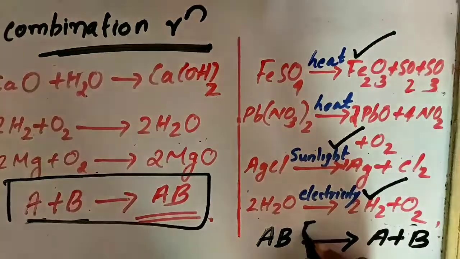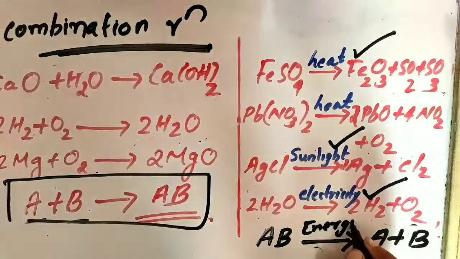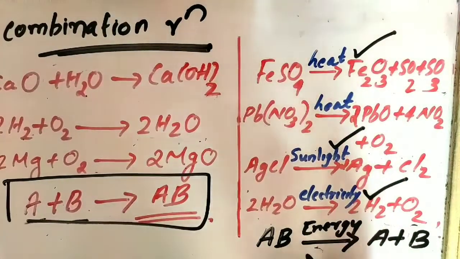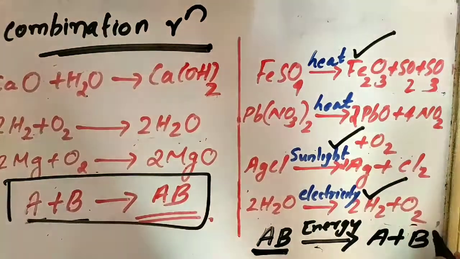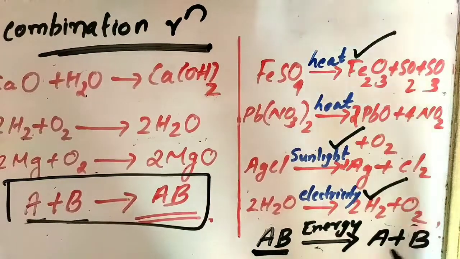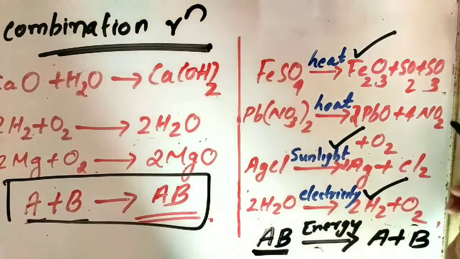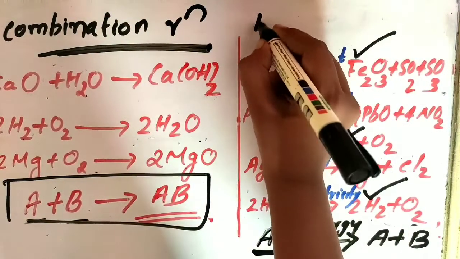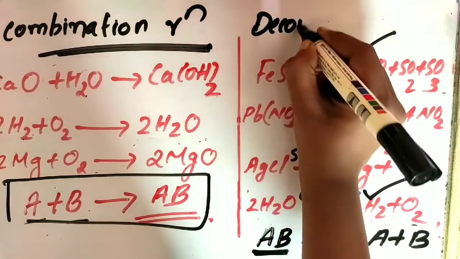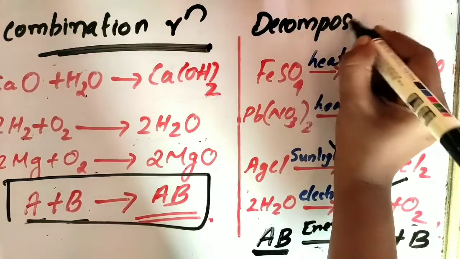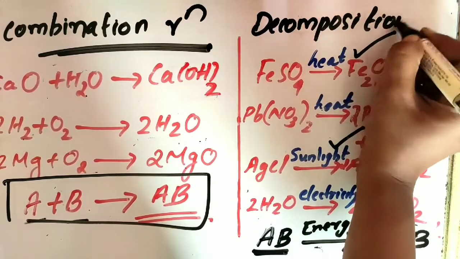So when we are giving some type of energy, this AB will break down into A and B. It is breaking down, it is decomposing. So such types of reactions are known as decomposition reactions.